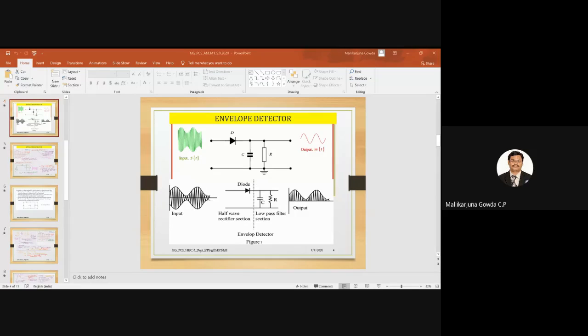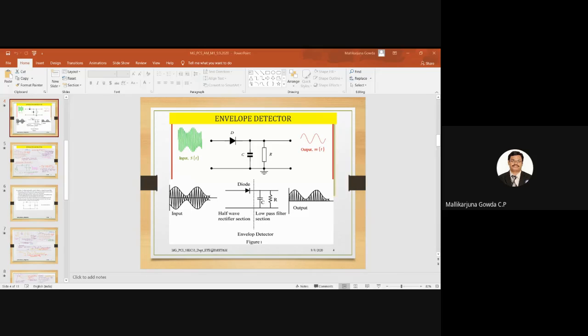Another condition: it should be greater than the time period of the carrier signal. That is the condition for the proper working of the envelope detector circuit, so that we get the proper demodulated signal.